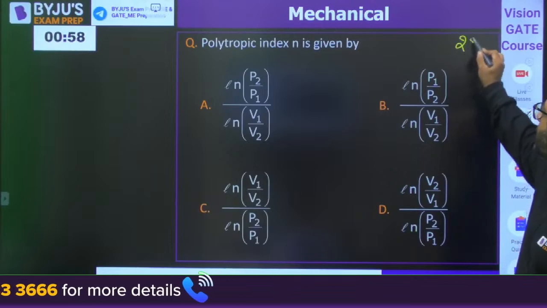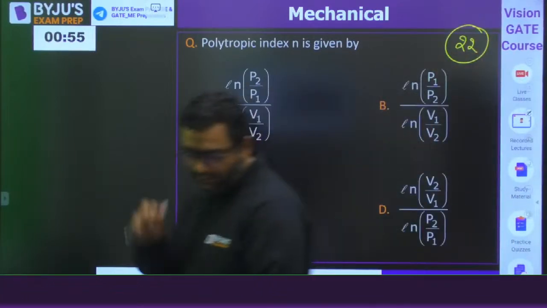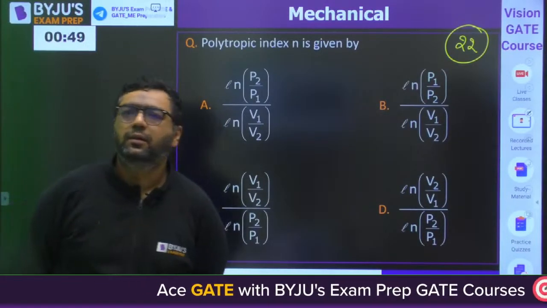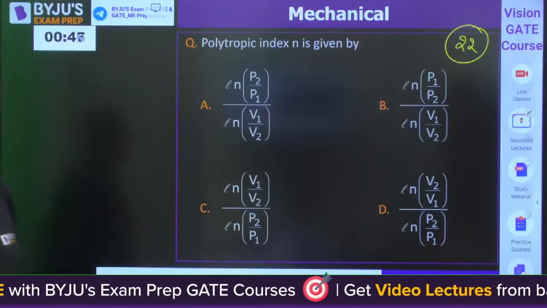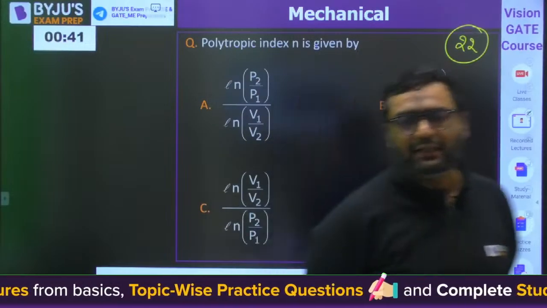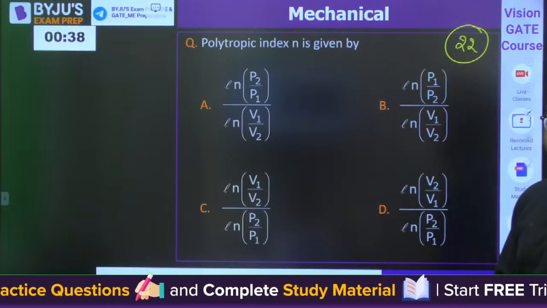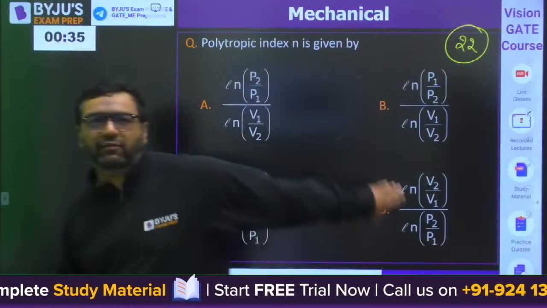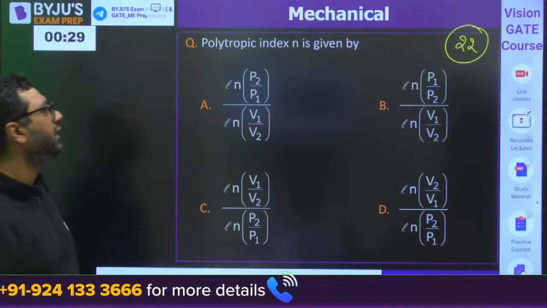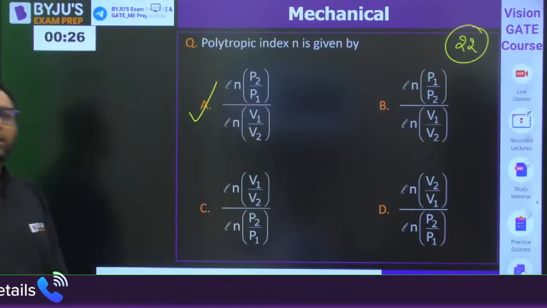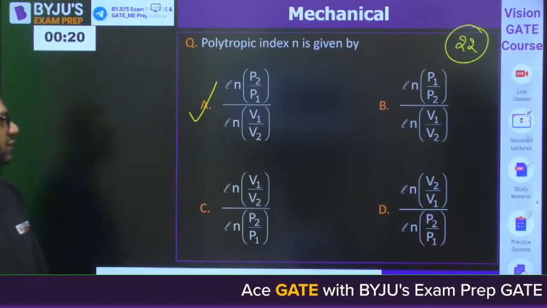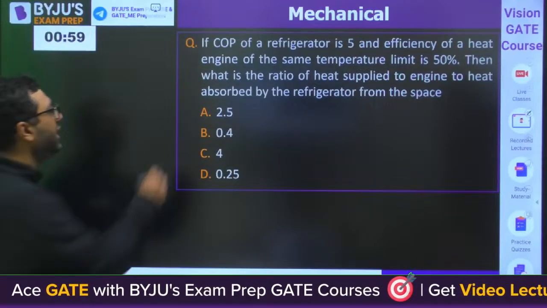Question number 22. They are asking n is equals to, polytropic index is equals to. Very good, Dev. Polytropic index is equals to the value of n. So here you have saved the time. Numericals will take slightly more time. In these type of questions, you will save your time. Like Mani and Papa Ghoda just have given the answer by looking at it. That is required actually. Okay. So if you see the value of n, it is going to be log of P2 by P1 divided by log of V1 by V2. So this type of questions will be there. Okay. So you need to answer them. Very good. So moving to question number 23, guys.